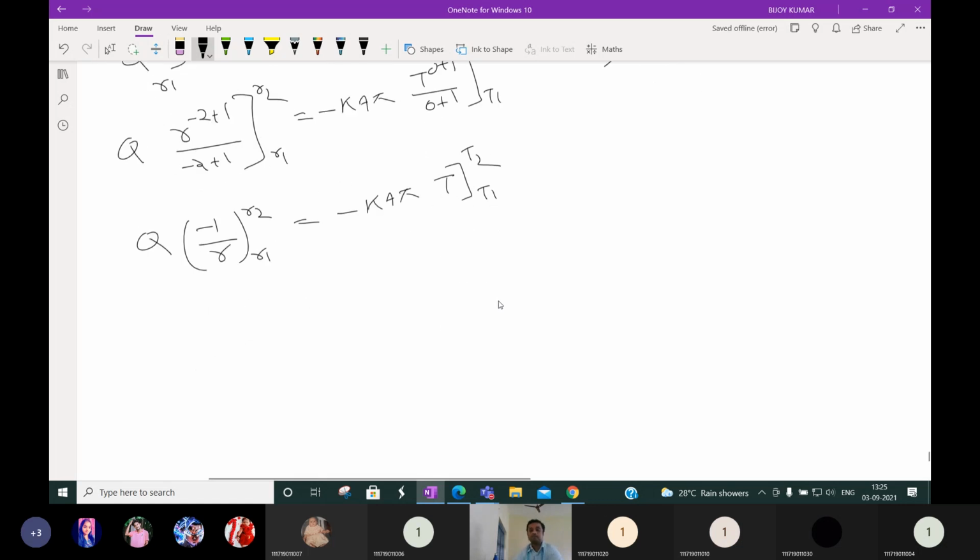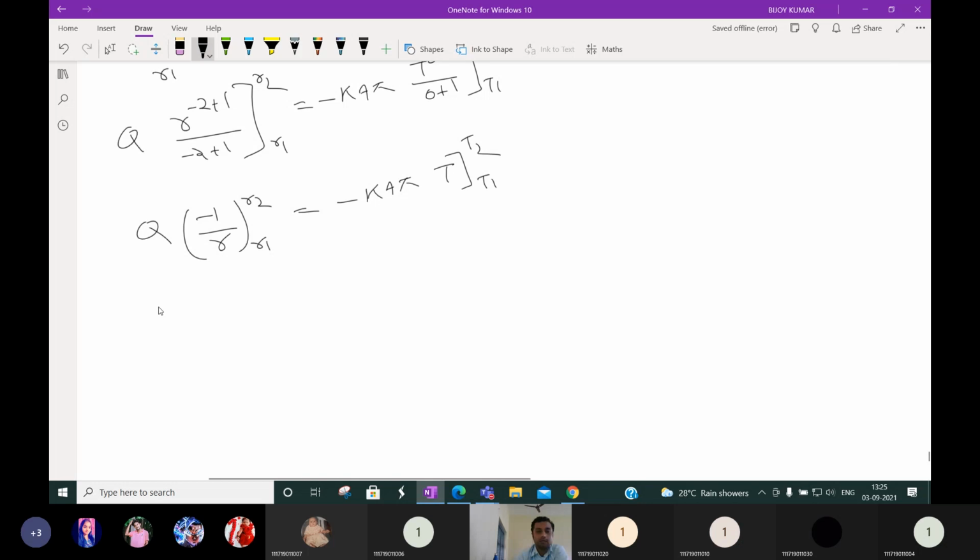Then we put the limits: in place of r first we put r2, minus, in place of r we put r1, is equal to minus k 4 pi (T2 minus T1). First in place of T we put T2, minus, in place of T we put T1.